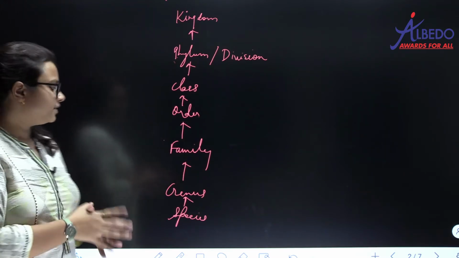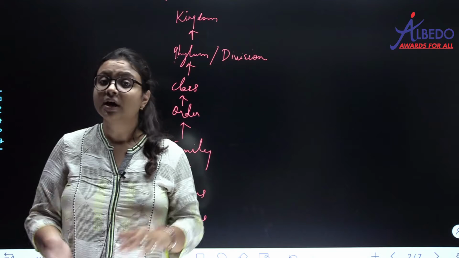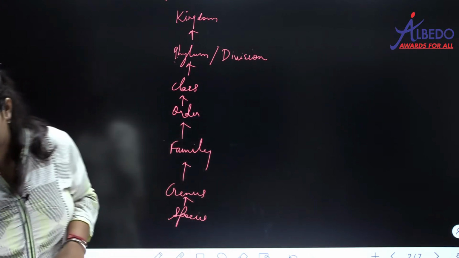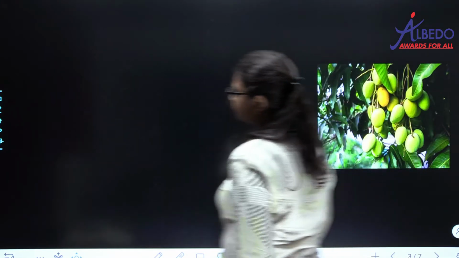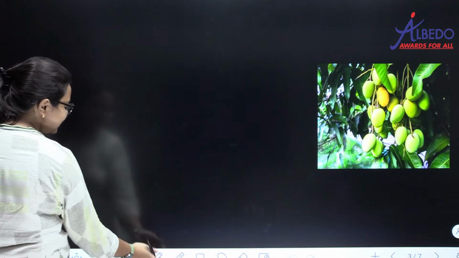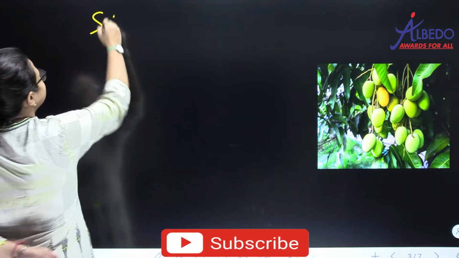Now about classification, about different taxonomic categories, further I'll discuss it later on. First let us discuss about nomenclature. ठीक है, so the next topic which we are going to study is about nomenclature. ठीक है, that is nomenclature. What we are going to study is specifically called as scientific nomenclature.